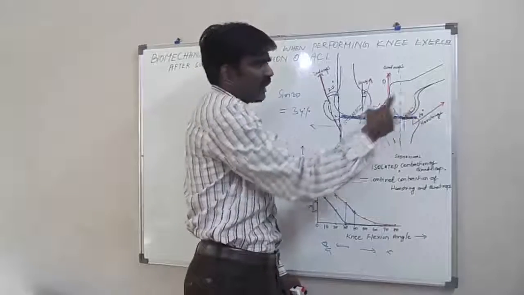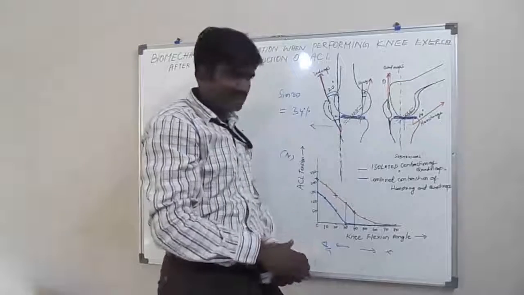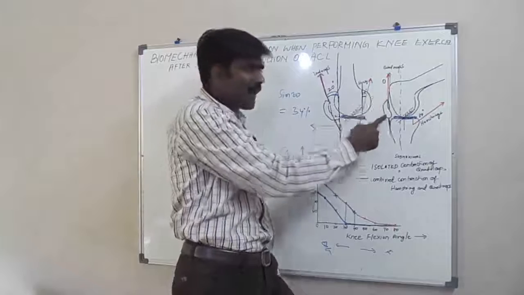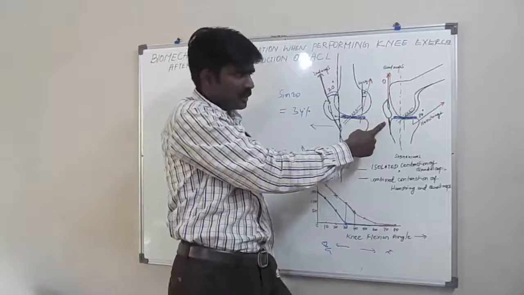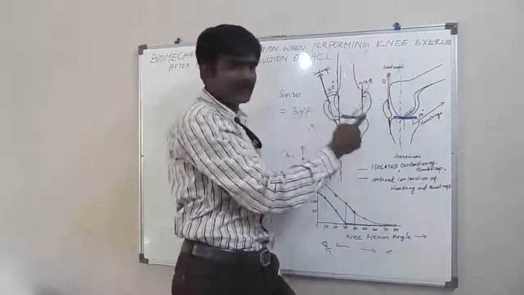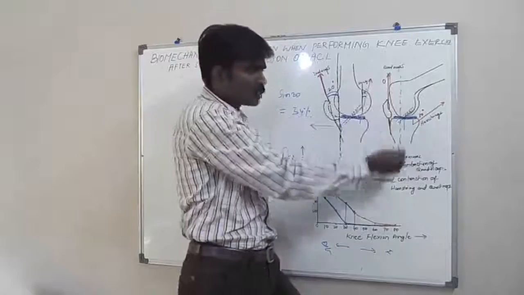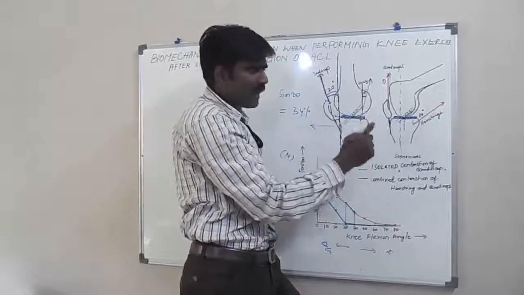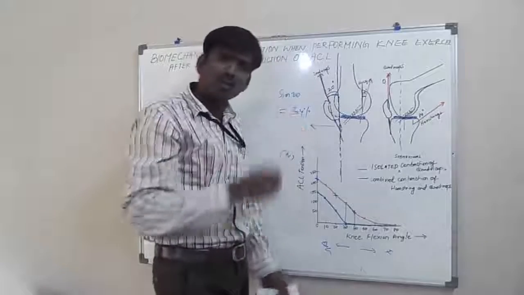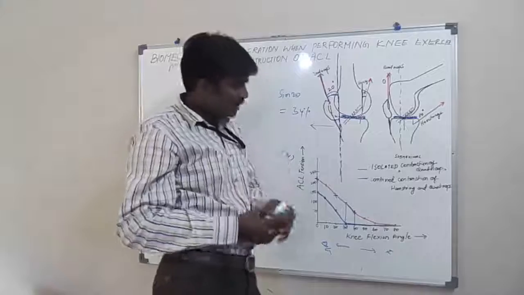So if we take the isolated contraction of the quadriceps muscle in 80 degrees of knee flexion, because the line of force of the quadriceps is parallel with the patellar tendon, the force generated by the quadriceps muscle will pull the tibia superiorly, that is towards the femur, and the tension in the ACL is less when compared to the position of knee extension.